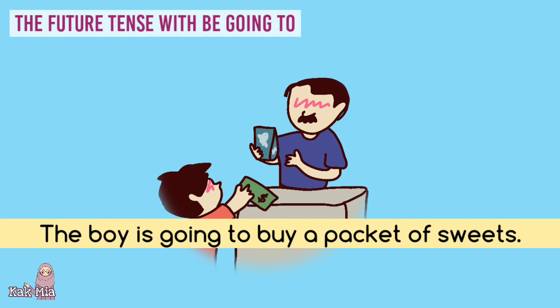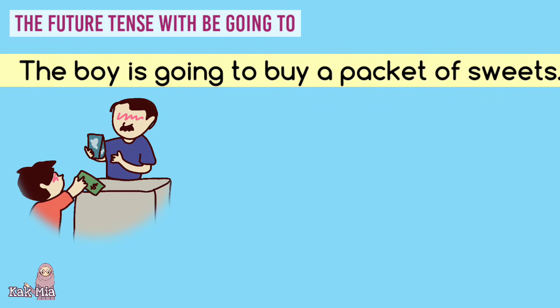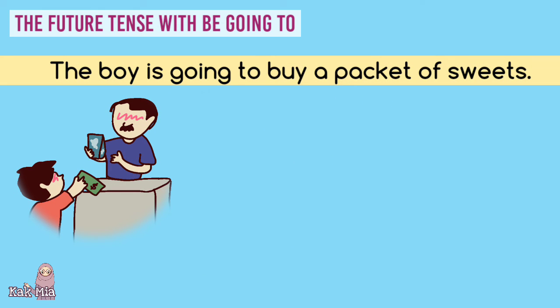The next example. The boy is going to buy a packet of sweets. The doer is the boy. The action is buying. And the receiver is a packet of sweets. Now let's change the sentence into the passive voice.